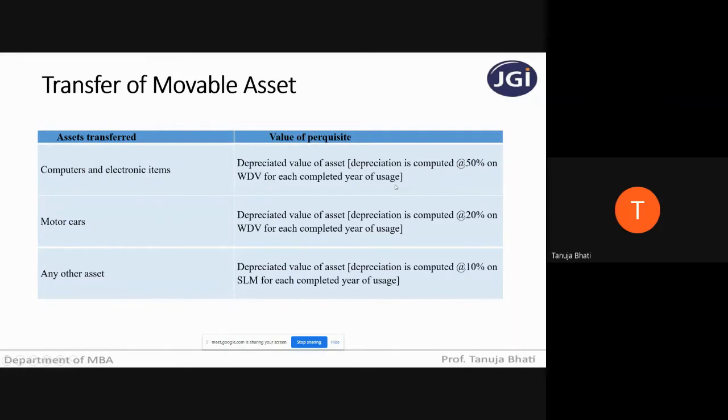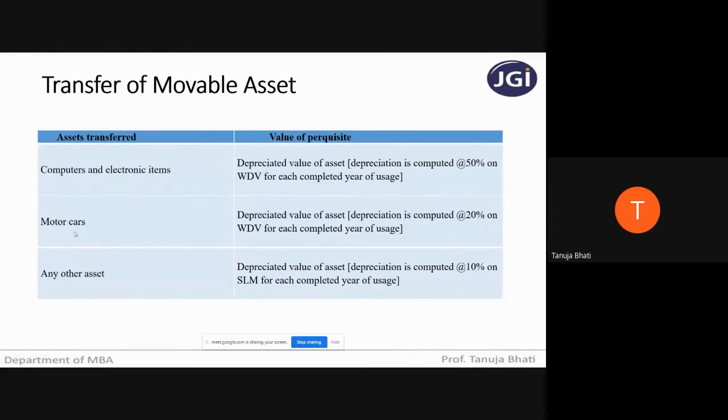Now, how to calculate depreciation on WDV, we have already seen in our first semester. So I hope you all know how to calculate depreciation. So if it is computers and electronic items, you have to take the depreciated value of that asset. Depreciation will be calculated at the rate of 50% WDV. Suppose it is a motor car.